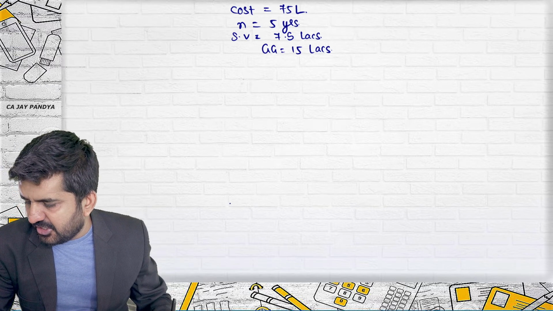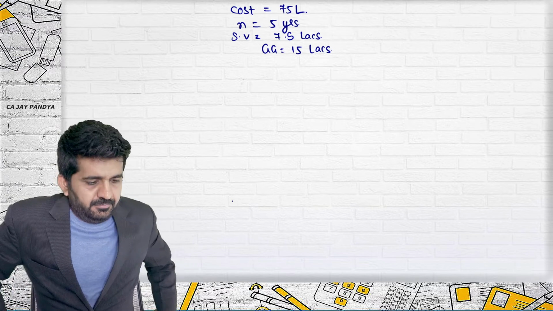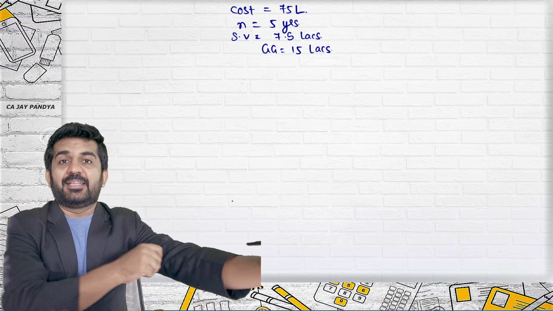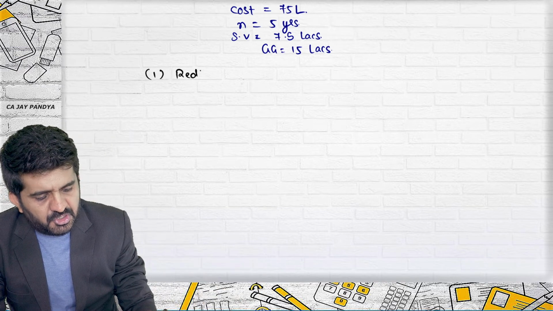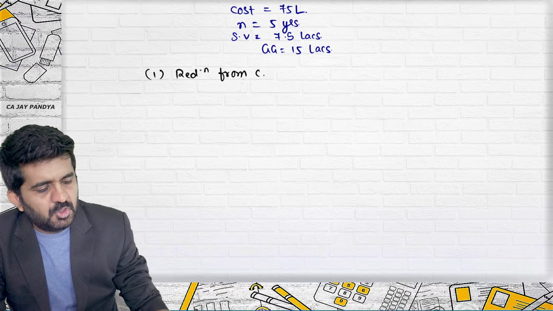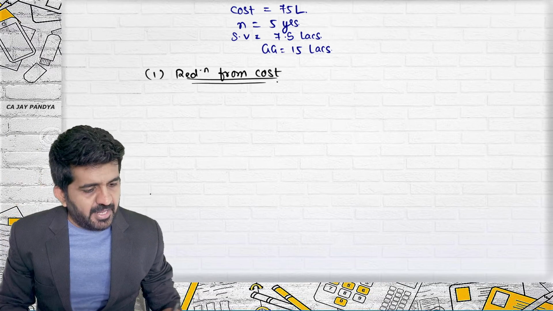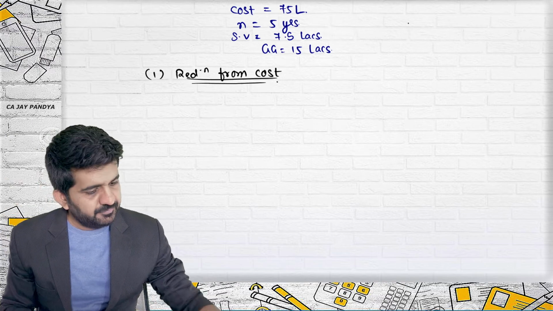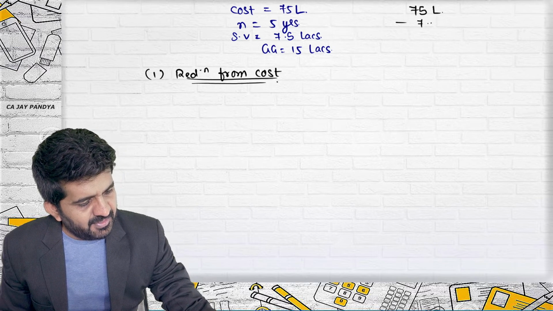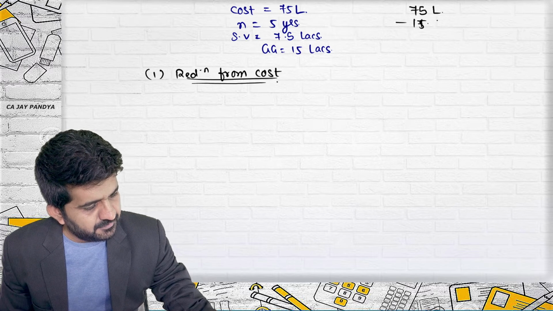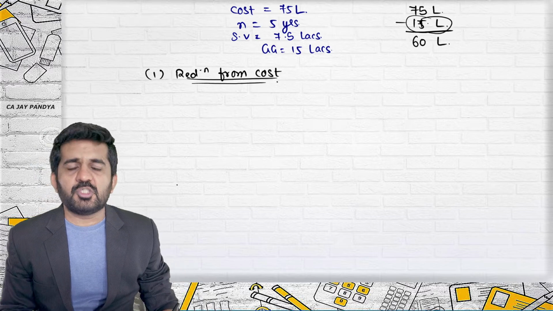Pass the necessary journal entries in the books of the company for the first 2 years. All right, let me first decide the method. The first method is reduction from cost. What will be your depreciable value? It is 75 lakhs minus 15 lakhs, which will be 60 lakhs, because 15 lakhs rupees should be reduced from cost.